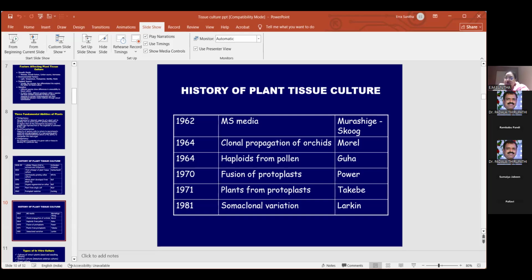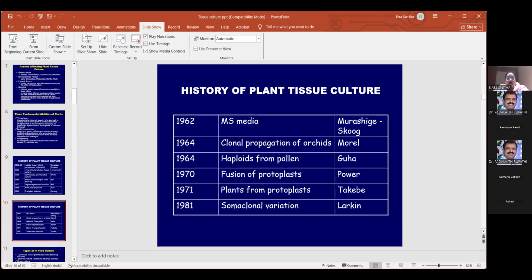Suppose protoplast fusion, and you take two different plants, one will be having disease resistance, another will be having high yield అనమాట. So you take both the protoplasts, you fuse both of them, so it will become a single protoplast. So a single protoplast, you will grow the plants. So what all characteristics you will get? You will get both the characteristics: you will be getting the disease resistance and the high yield, both the things. So each one has its own applications towards mankind or for the development of science.